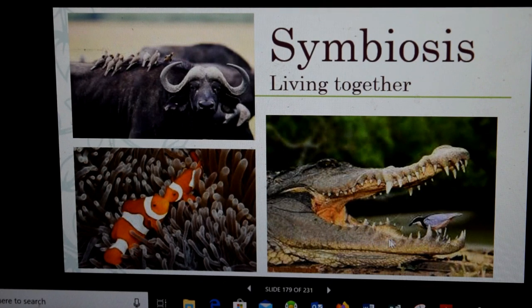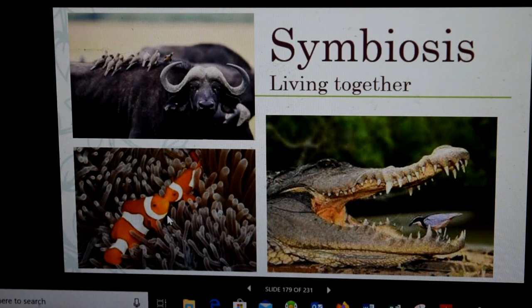The bird gets food by eating what's in there, and the alligator, crocodile, gets the benefit of getting clean teeth. Here, this muskox, I think it would be, has the birds riding on it, but I'm sure the birds are eating insects off the back of this. Well, that's a wildebeest. It's not a muskox. So the birds get fed by eating the bugs off the back of this wildebeest, and the wildebeest gets free of it.